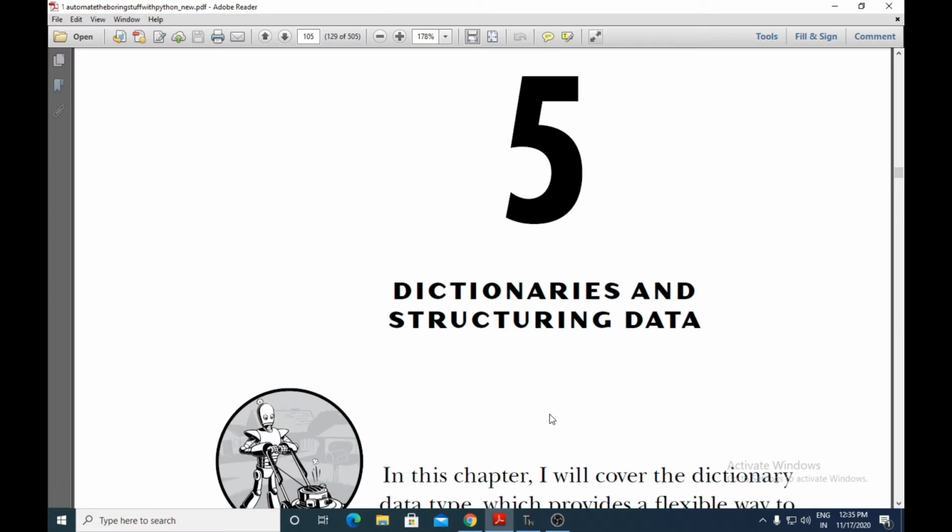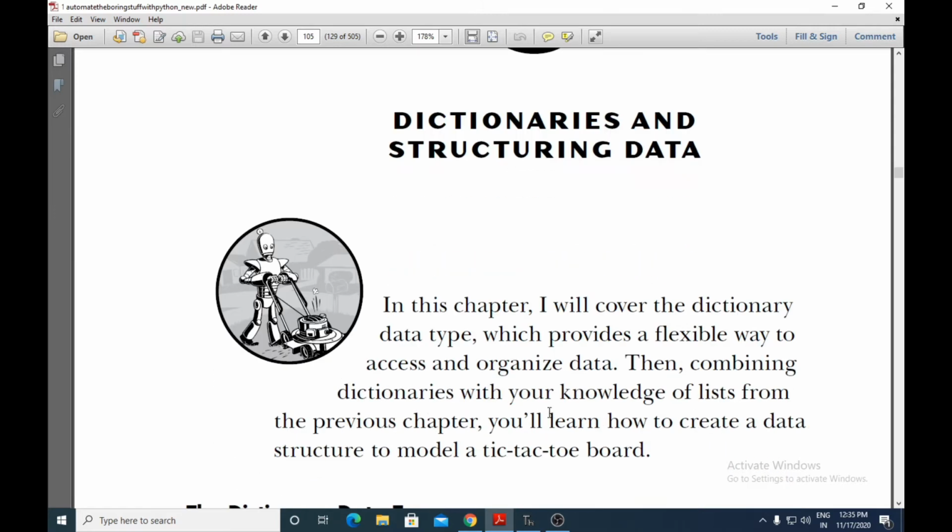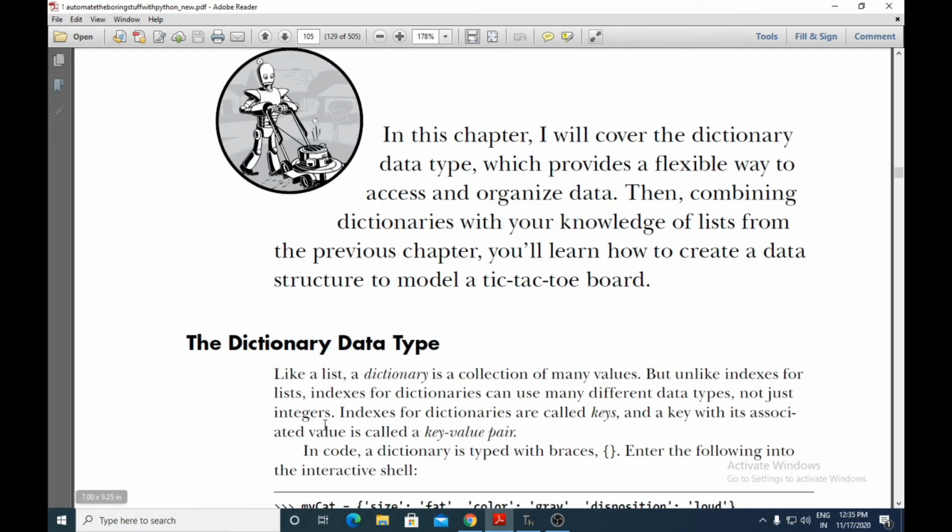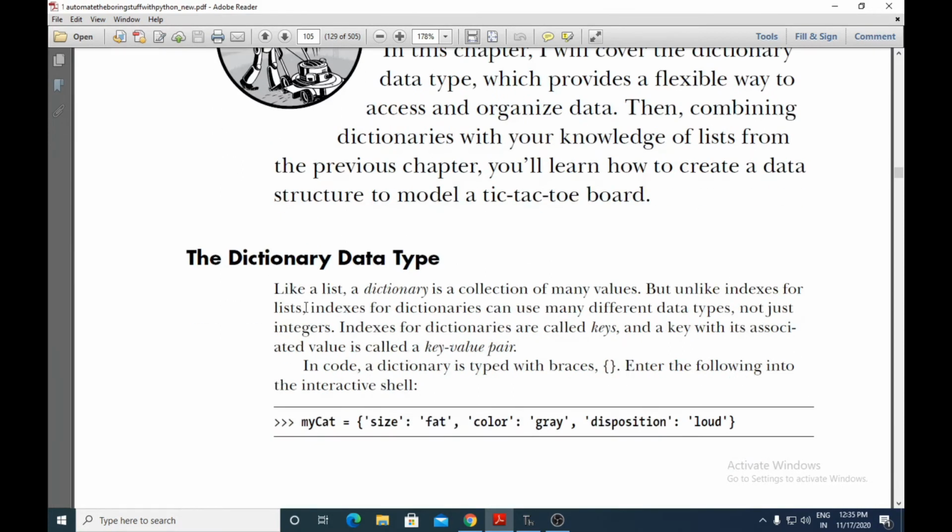Hello students, today we are going to study about dictionaries and structuring data. In this chapter we'll be studying about the dictionary data type. Prior to this we had studied the list data type, which was a list of values enclosed in square brackets, and we had also studied about the tuple data type. That also was a list of data enclosed within a pair of parentheses. So here we will see how the dictionary data type is different from list and tuple.